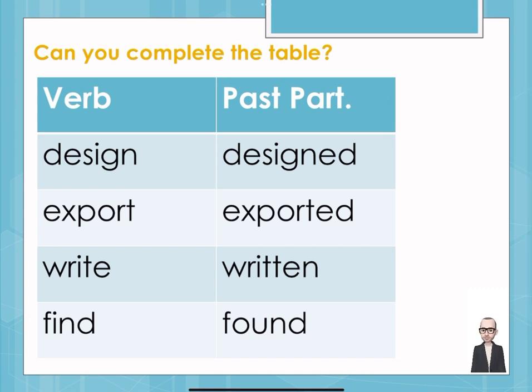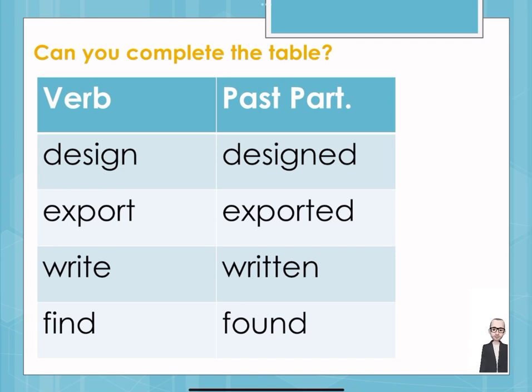We will need these verb forms when we are forming passive sentences. Keep in mind always, here we will use was and were. So was designed, were exported, was written, was found, and so on and so on. There are many different forms, but today we focus on the past.